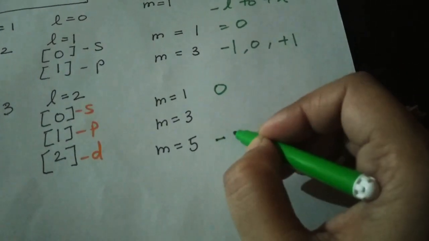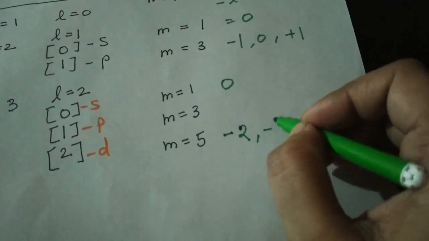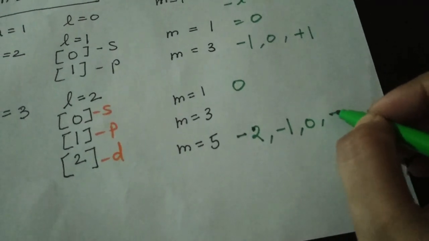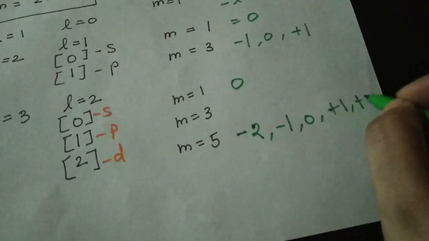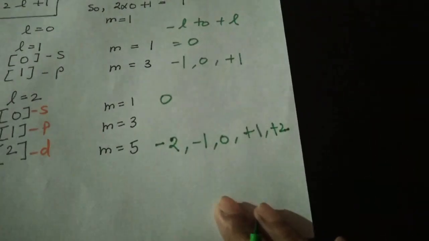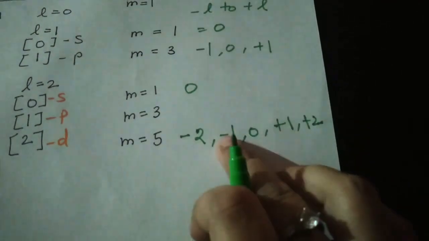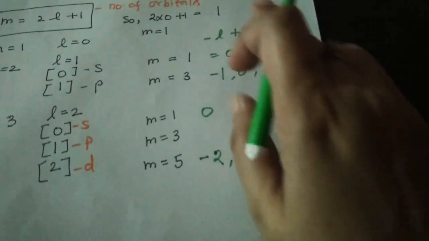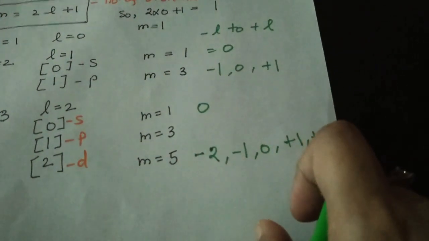Minus L to plus L, so minus 2, minus 1, 0, plus 1 and plus 2. How many orbitals came? 1, 2, 3, 4, 5. So m is representing 5 here. So we just calculated with this representing formula that 5 orbitals will be there.